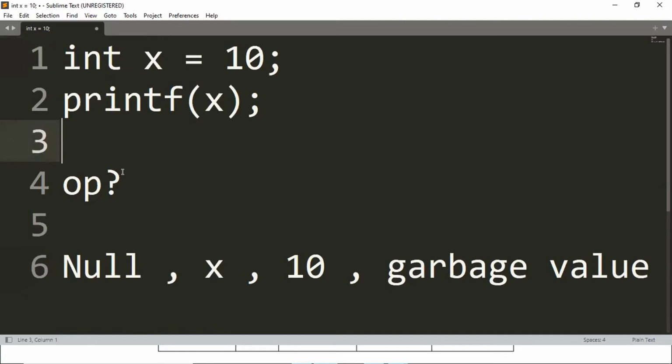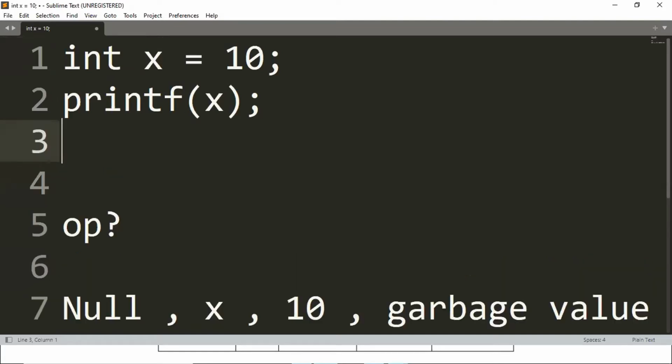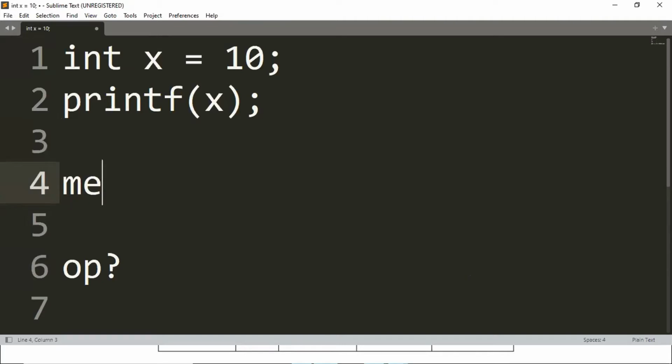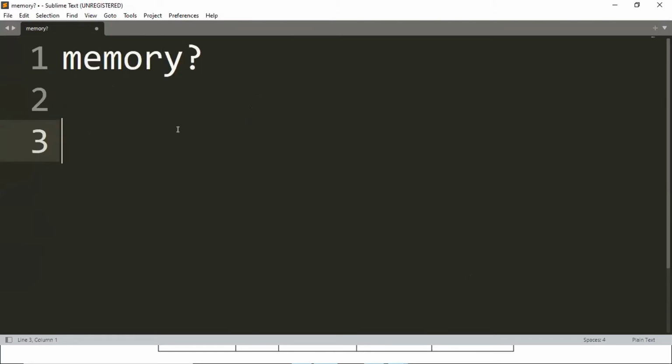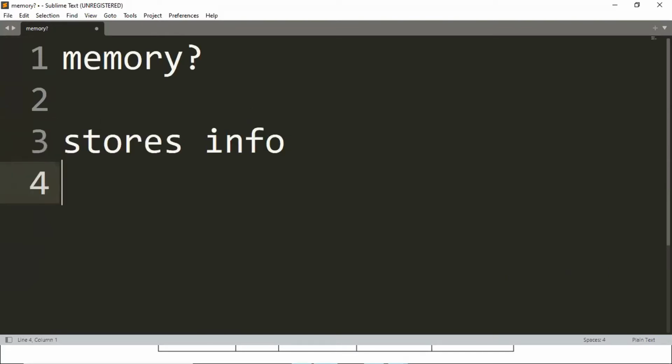You have memory, right? What do you mean by memory? First tell me that. Let me clear all this. What is memory? It stores information. And how does it store? It must have a logical sequence of storage, right? Open any book, it will have page numbers. It will start from 1, 2, 3, 4, and it will end at some point, like the last page number. So memory also has storage addresses. It will start from 0, and it will end at some random value.